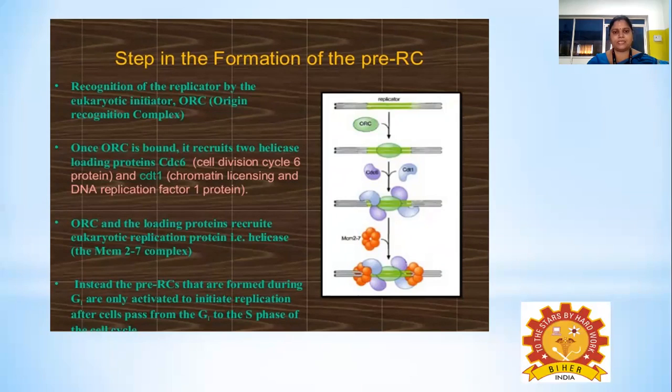CDC6 stands for cell division cycle 6 protein, and CDT1 stands for chromatin licensing and DNA replication factor 1 protein. ORC and the loading proteins recruit the eukaryotic replication protein, the helicase, and the complex is said to be the MCM2-7 complex. The association of all these proteins occurs during the G1 phase, and they are activated to initiate replication after the cell transits from G1 to S phase.